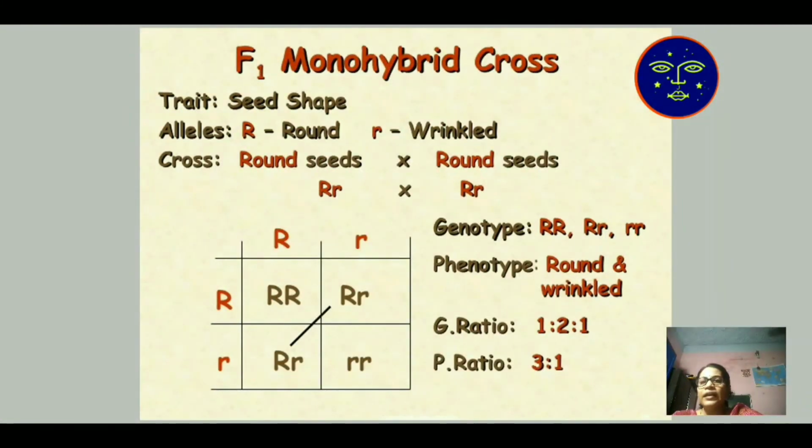Then in this F1 monohybrid cross, the genotype comes. Genotype means what is not seen by our eye, but gene expression is there.